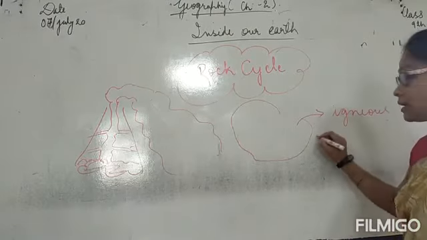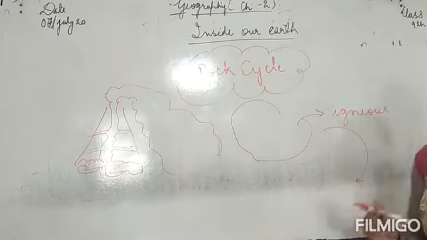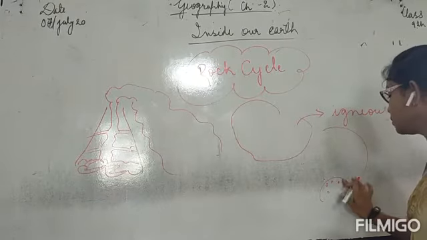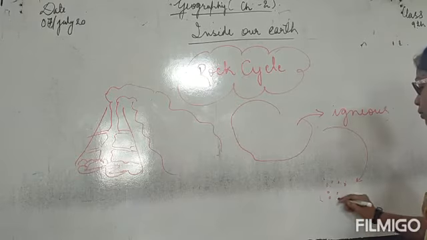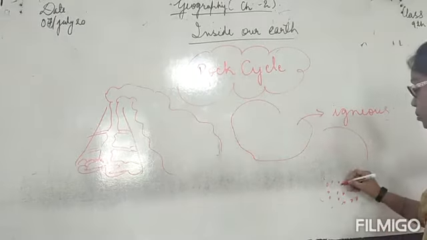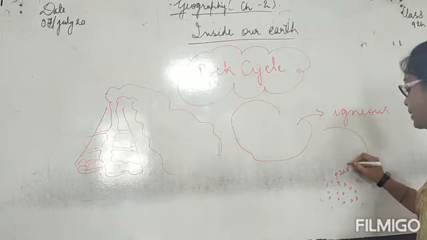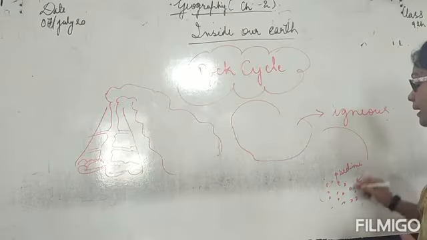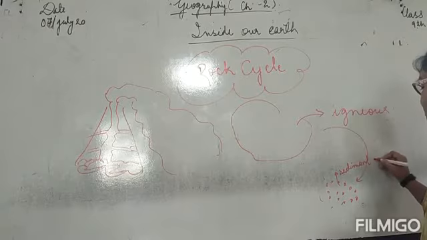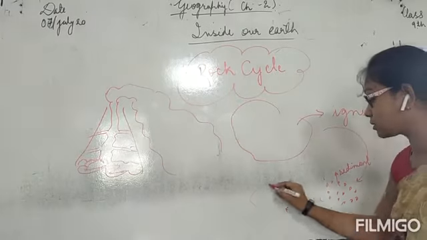Now the igneous rocks slowly break down into smaller sediments. As I have discussed earlier, it turns into sediments. ये छोटे छोटे टुकड़ों में टूट जाती है, और इन छोटे छोटे पीसेस को क्या बोलते हैं? सेडिमेंट्स बोलते हैं. So these sediments again join together and form sedimentary rocks.